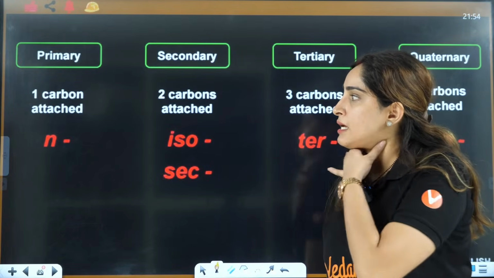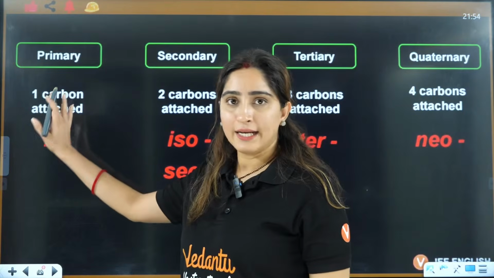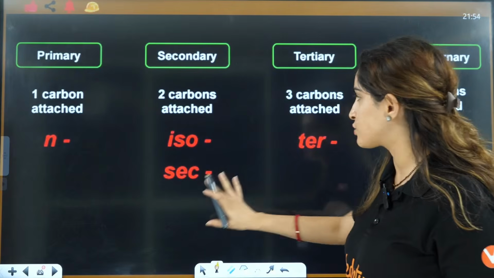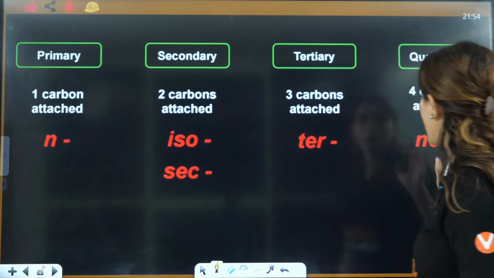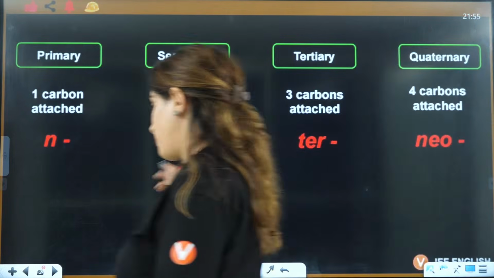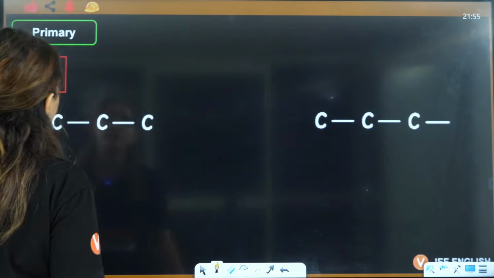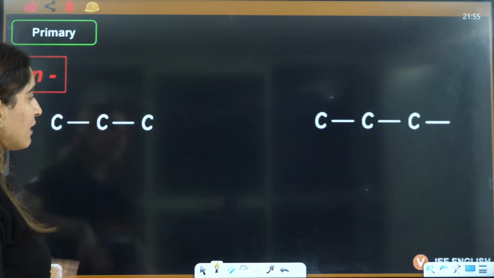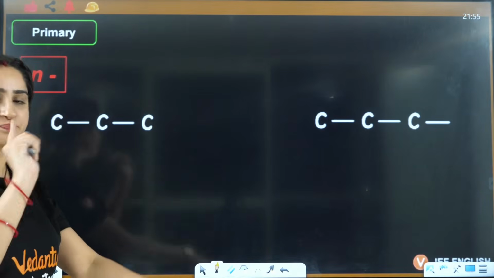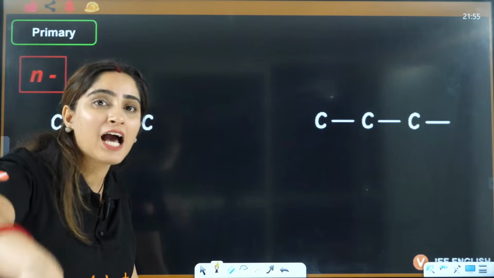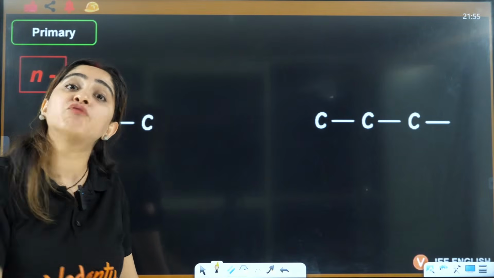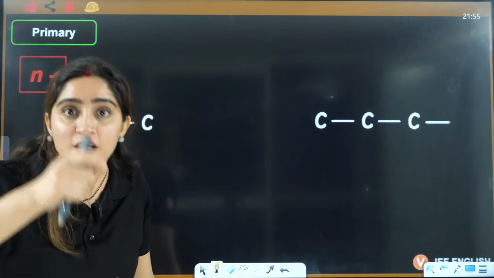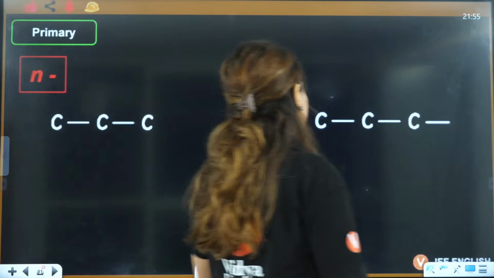See this. If you talk about primary, it is 1 carbon; N is 2 carbons; iso, secondary, 3 carbons; tert, 4 carbons; neo also, right? I know this way it is more confusing. Let's talk about firstly what is primary. Primary is that carbon which is connected to only 1 carbon. And N chain is if you have no branching.